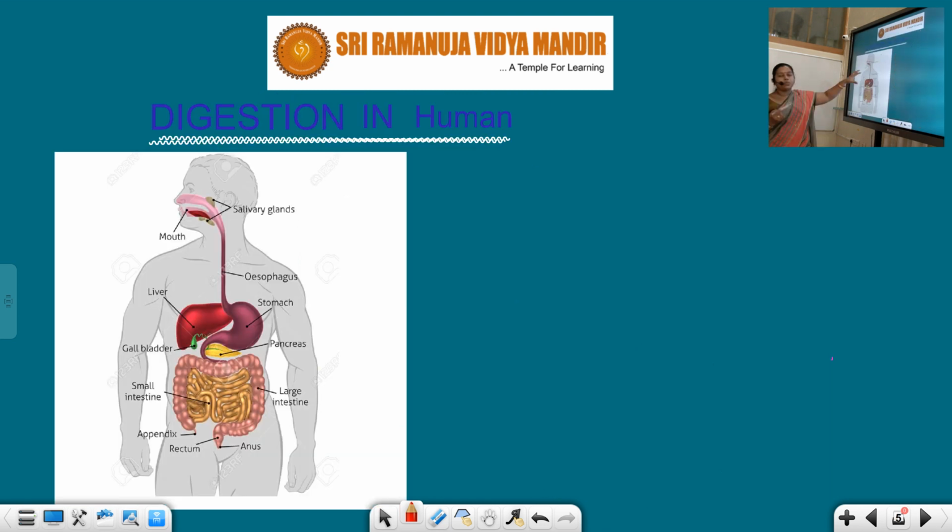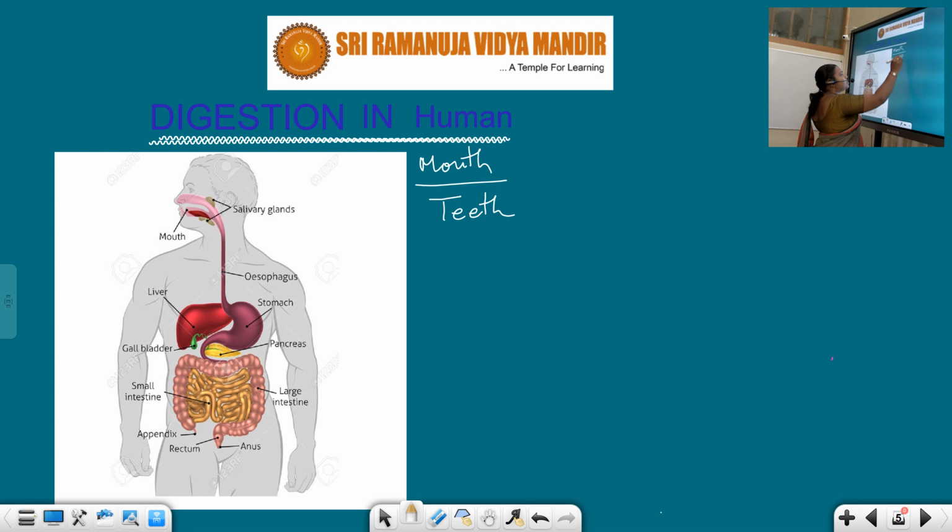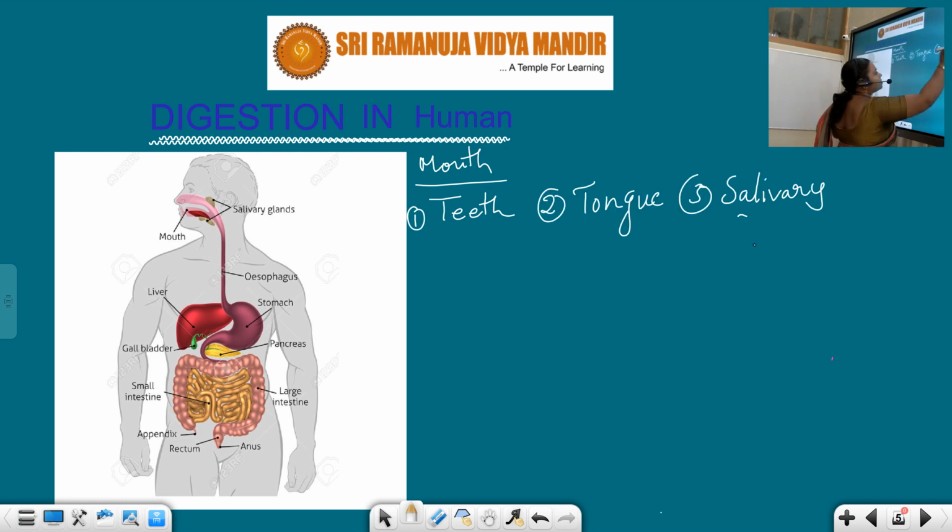Generally, we take the food through the mouth. In the mouth, we have three different things. First one is teeth, students. And the second one is the tongue. The third important one is the salivary glands.